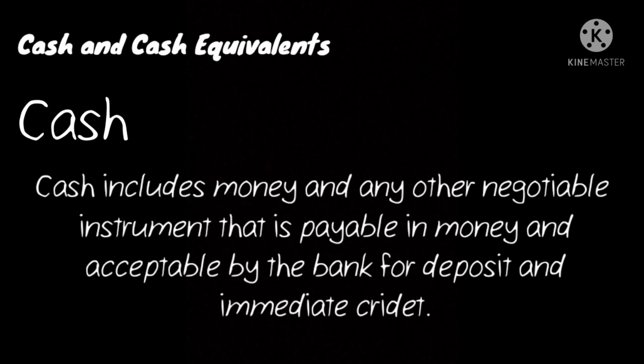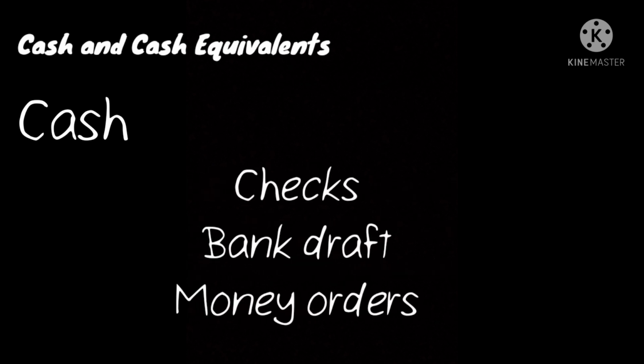In accounting, cash includes money and any other negotiable instrument that is payable in money and acceptable by the bank for deposit and immediate credit. Accordingly, cash includes checks, bank drafts, and money orders, because they are acceptable by the bank for deposit or immediate encashment. So, sabi dito, ang cash daw sa accounting ay hindi lang umiikot sa pera. It also includes other negotiable instruments that are payable in money and acceptable by the bank for deposit and immediate credit. Kasama nga dito yung checks, bank drafts, and money orders.